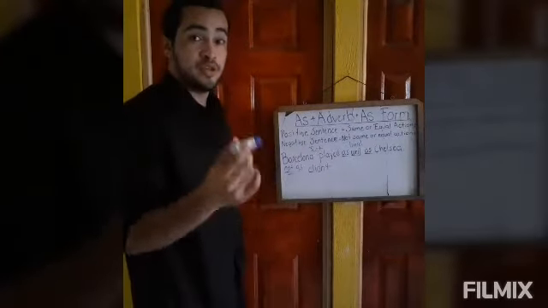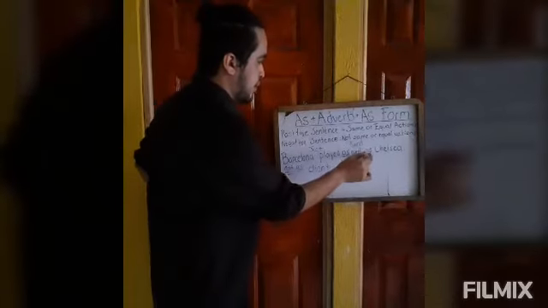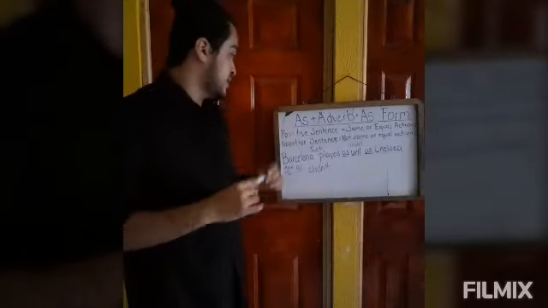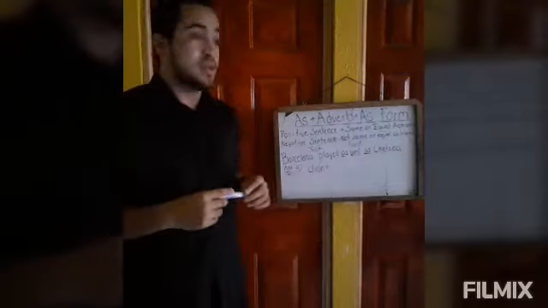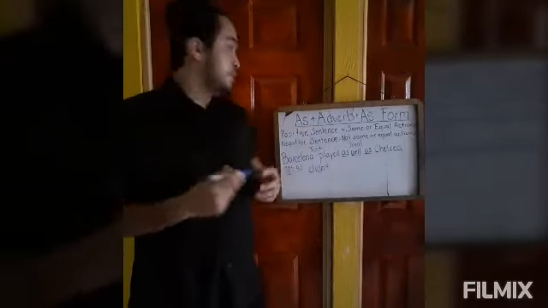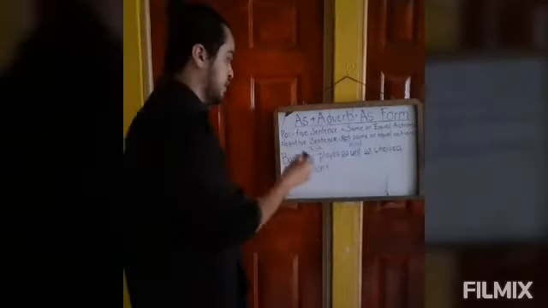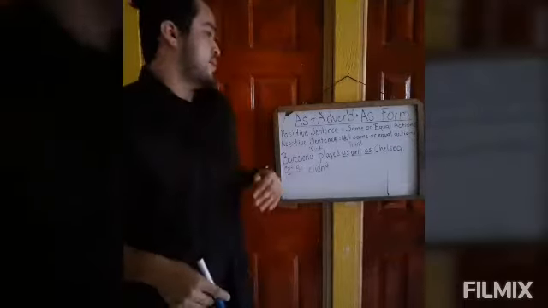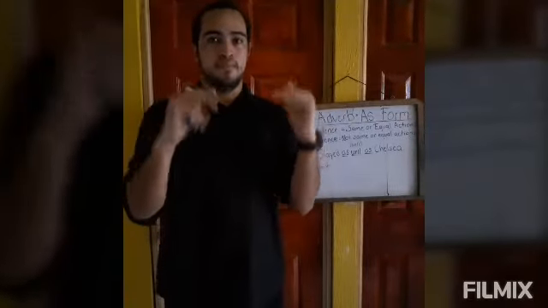Right here I am using the form as plus adverb plus as. In this case, I am using a positive sentence because I am getting the same or equal actions, because I said Barcelona played as well as Chelsea. Barcelona and Chelsea play equal or the same.